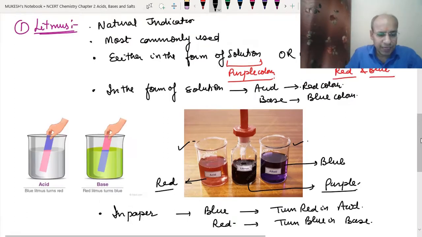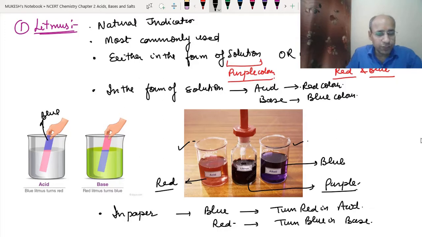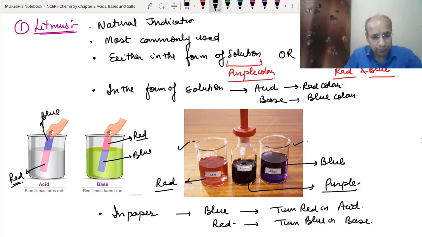See, as we can see, this is the blue color. And when we put this blue colored litmus paper into the acid, it became red in color. Same here, this is the red color litmus paper, and when we put the red color litmus paper into the base, then it became blue in color. So now let's repeat.